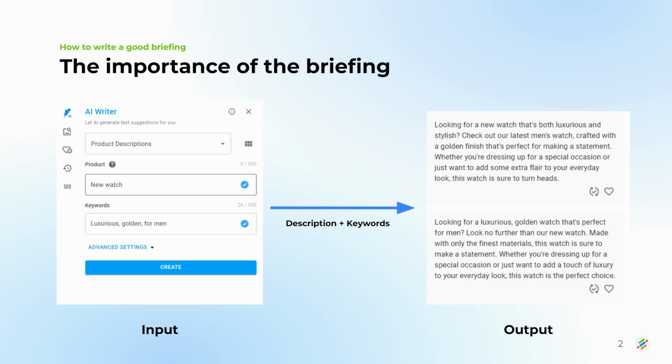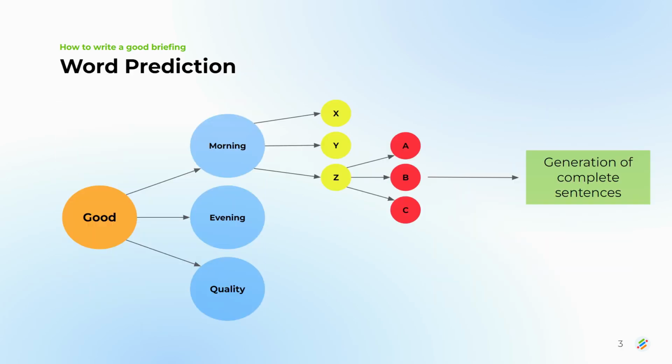To understand this, you need to understand that Neuroflash writes text based on probability. If I start a text with "good", Neuroflash calculates the probability of which word will come next based on its collected data. In this case, Neuroflash will follow with a high probability the words "morning", "evening", or for example, "quality". The software does this with all the words that follow, eventually generating complete sentences based on your brief.